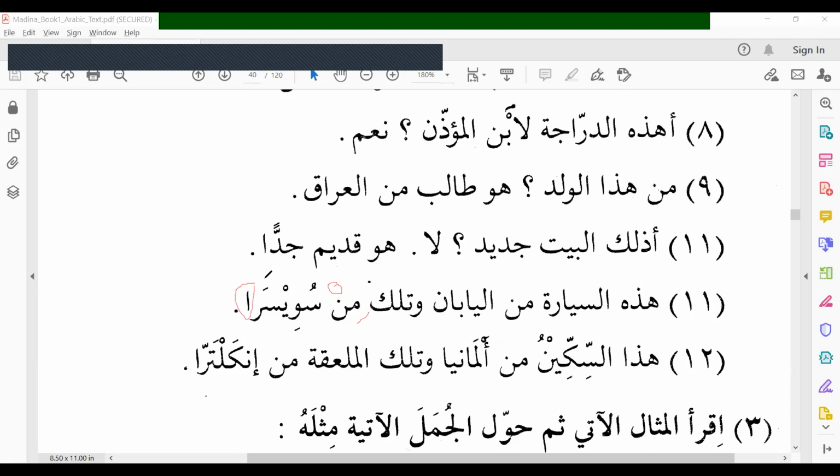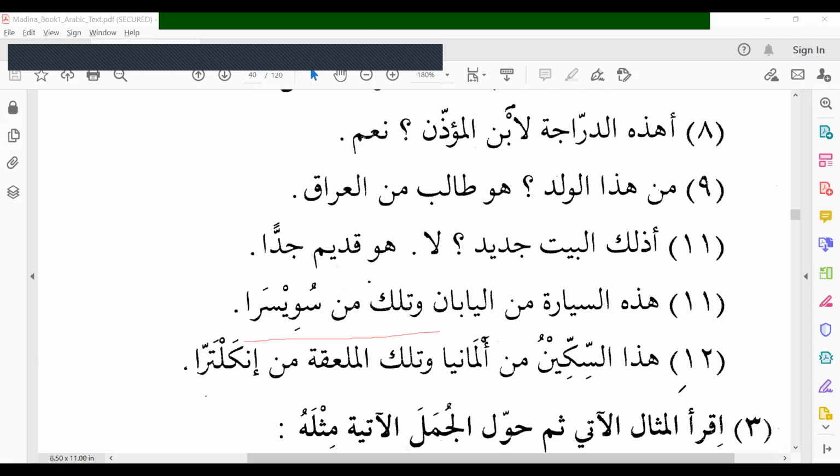It ends with alif and the letter before it takes fatha. So we would not give kasra to this word. Although it is followed by a harful jar, we don't give kasra, because of ismul maqsur. هذه السيارة من اليابان. وَتِلْكَ مِنْ سُويسرا. And that is from Switzerland.